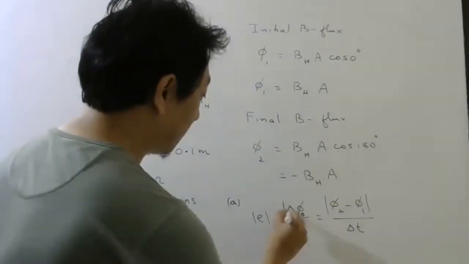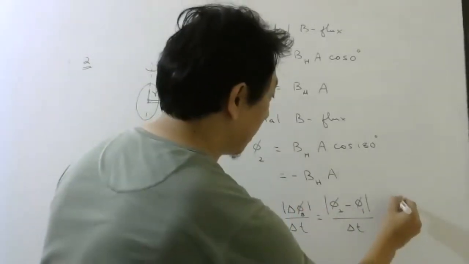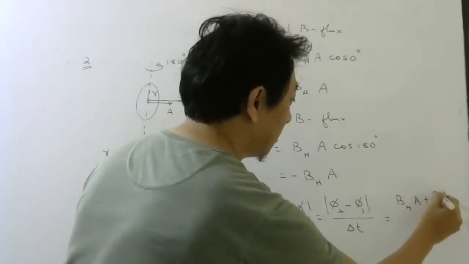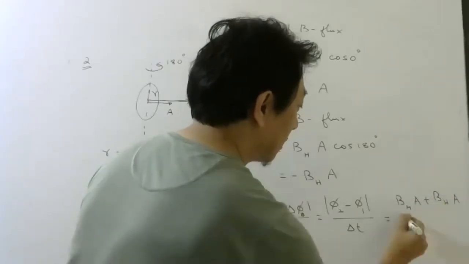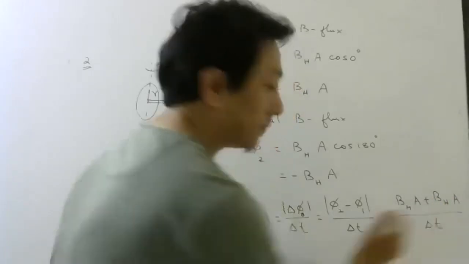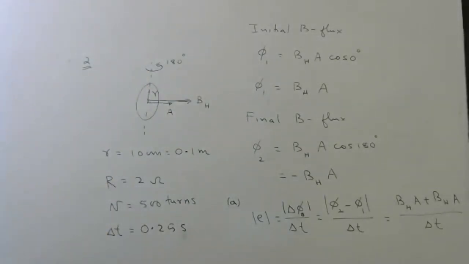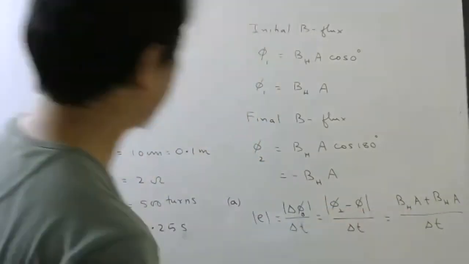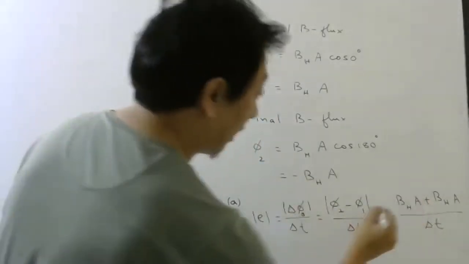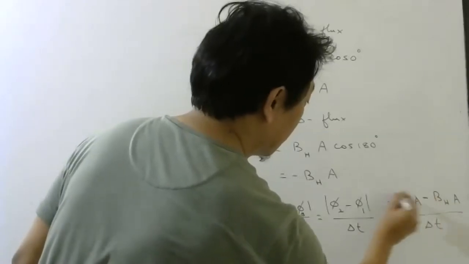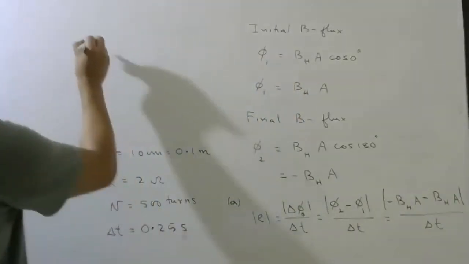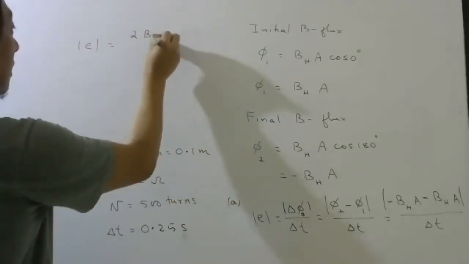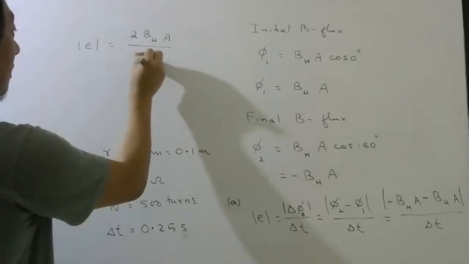So it will be BHA minus minus BHA, which is plus BHA, divided by time interval. Everybody understood why this minus became plus? Actually this is minus, I know, so when you take modulus, it will become 2 BHA divided by delta T.